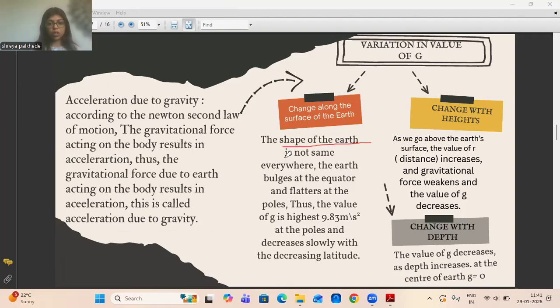The shape of the earth is not the same everywhere. It bulges at the poles. My drawing is not perfect here, but assume this is the earth, a sphere. It bulges at one pole, flattens along the equator, and then bulges again at the other pole.